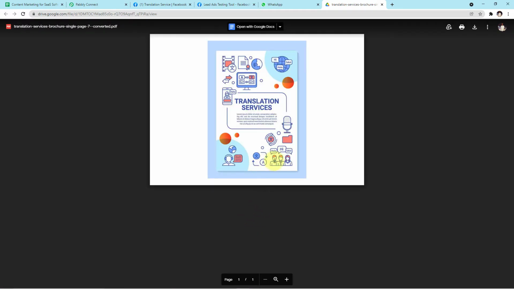Now let me click on the link and let me show you if it takes us to the correct brochure. Yes guys, this was the particular PDF file I wanted to send to my customer. Here I have shown it for example. You can attach your own PDF file. Okay. Now let me show you the process on my screen, guys.